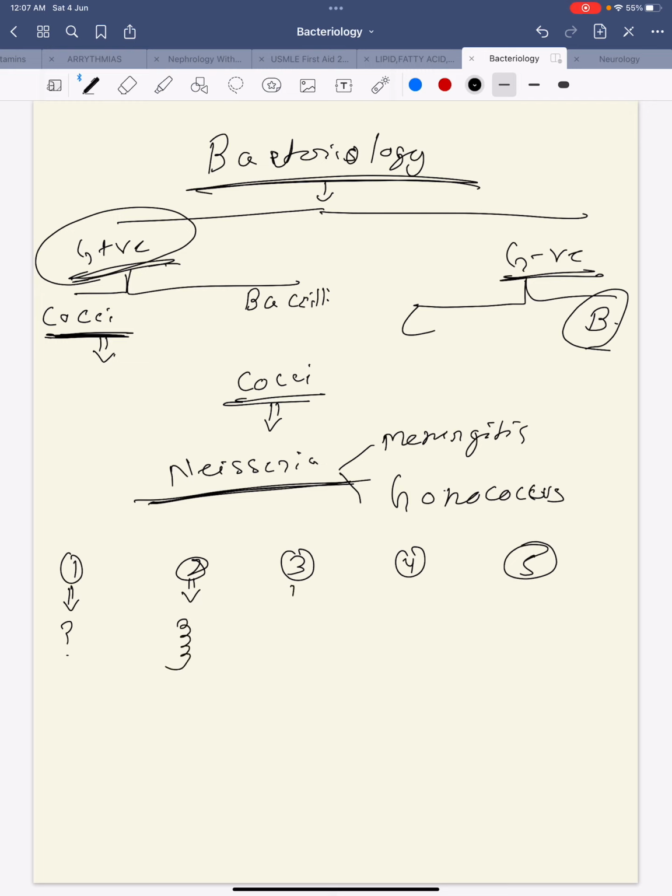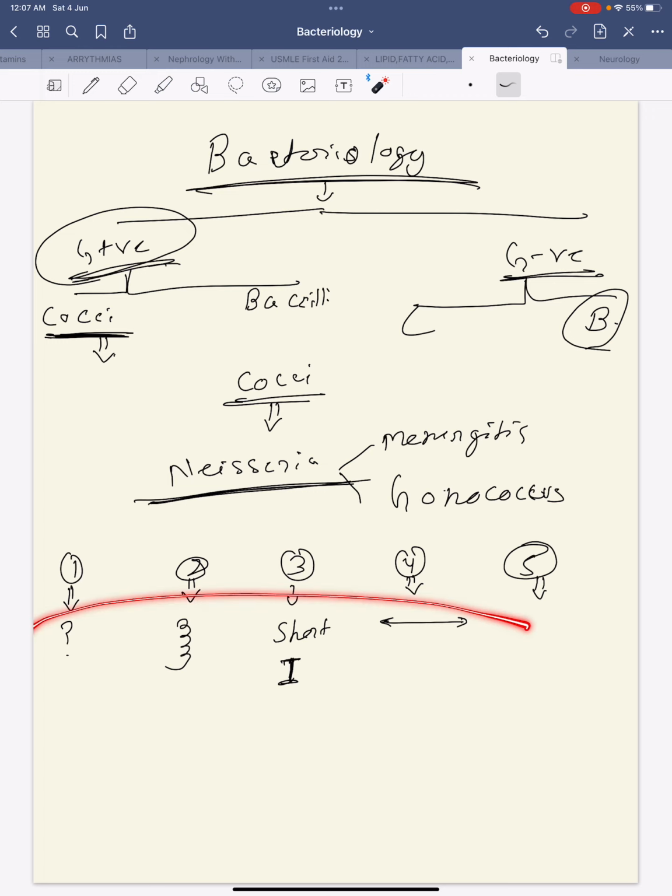The third is they are short, short in height. Fourth is they are straight, and fifth is they are not following all these 3, so they are atypical.